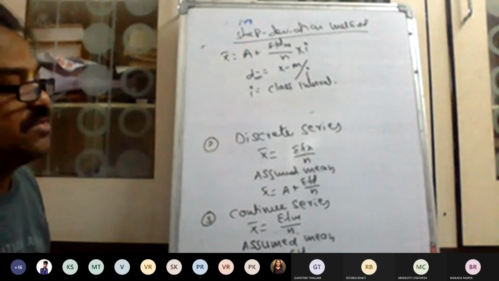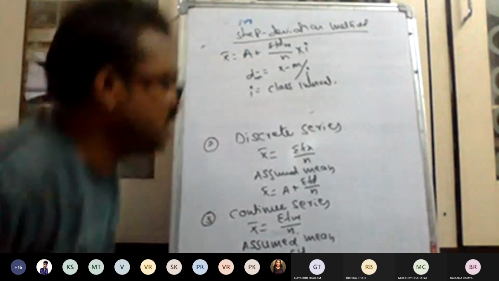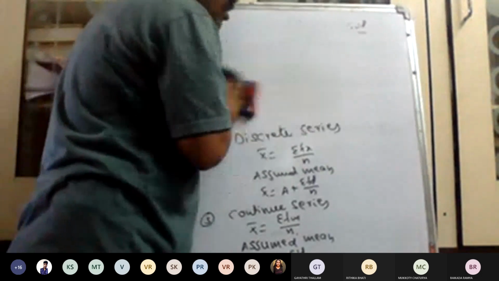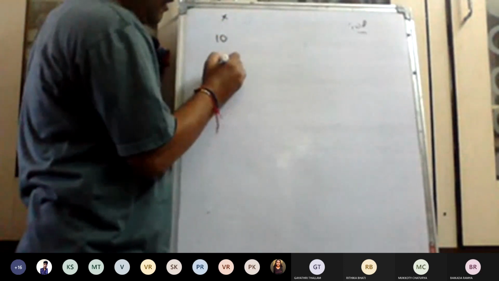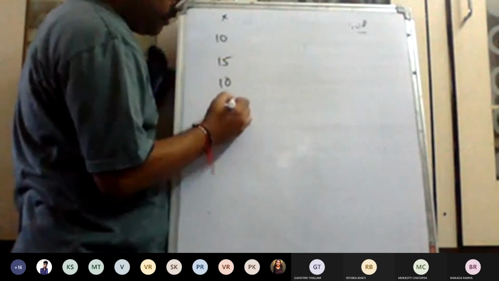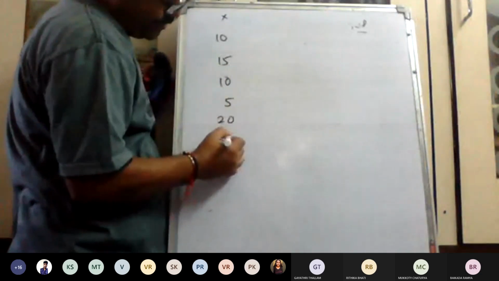Till now I discussed individual series, discrete series, and continuous series. Here, I would like to give you one small example: finding the missing value in case of the arithmetic mean. See, for example, just for your understanding purposes only: 10, 15, 10, 5, 20, 30.